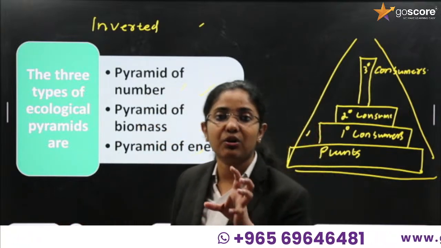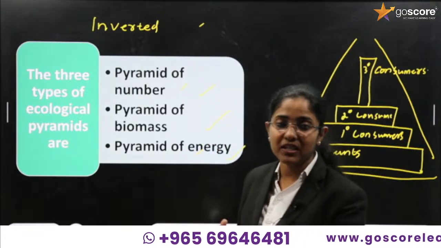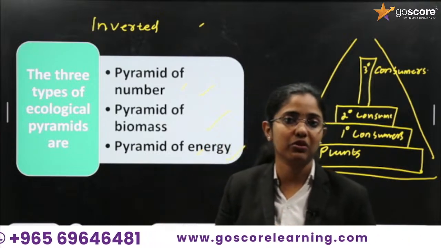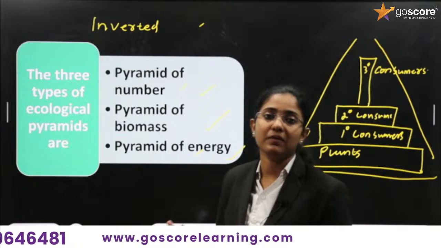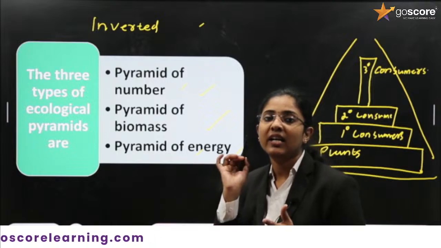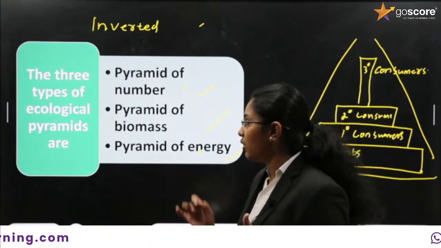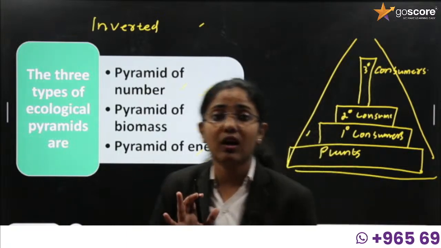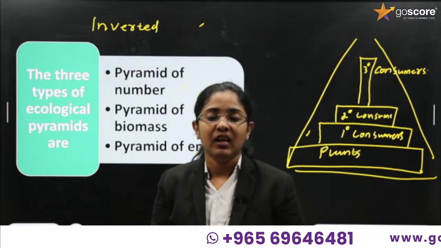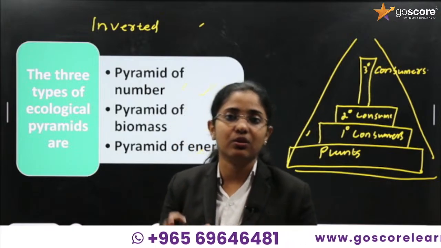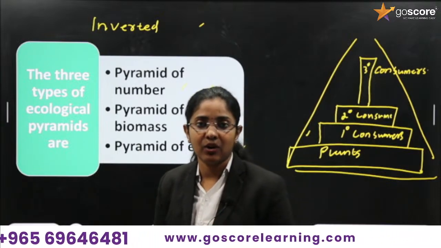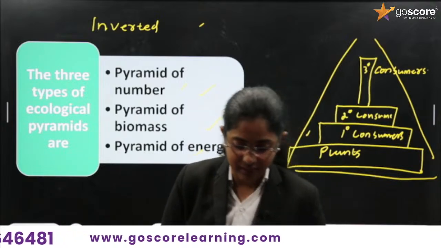Later we discussed decomposition, the decomposers, and also the different 5 stages of decomposition. Be thorough with the 5 stages. Then we studied energy flow, the 10% flow. Finally, we discussed the different ecological pyramids. So that's all about the content in this chapter. If you are thorough with this chapter, at least you can score 5 marks from this one particular chapter. So be thorough with this chapter and prepare for your examination.